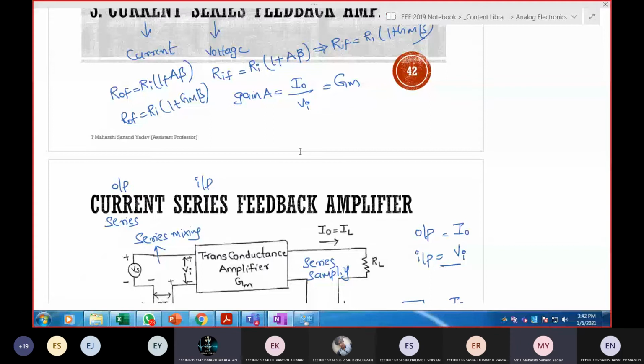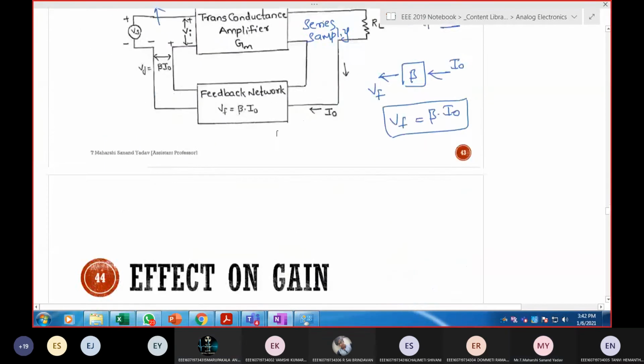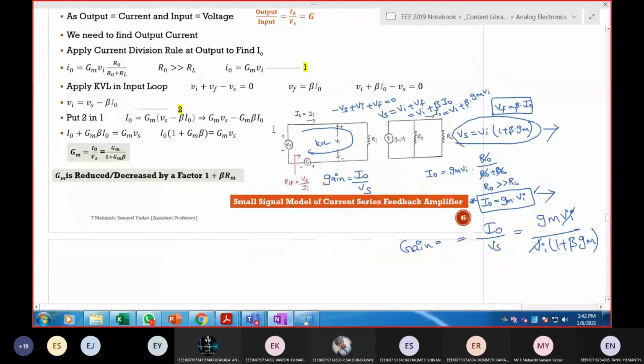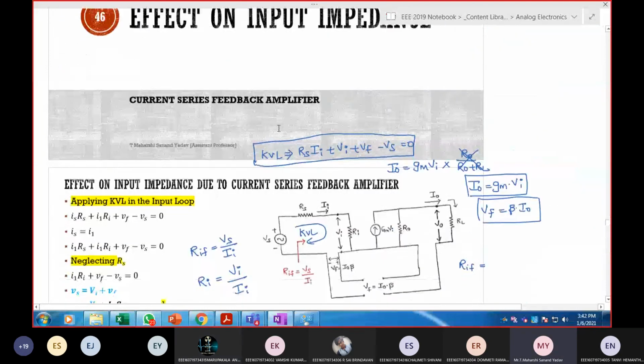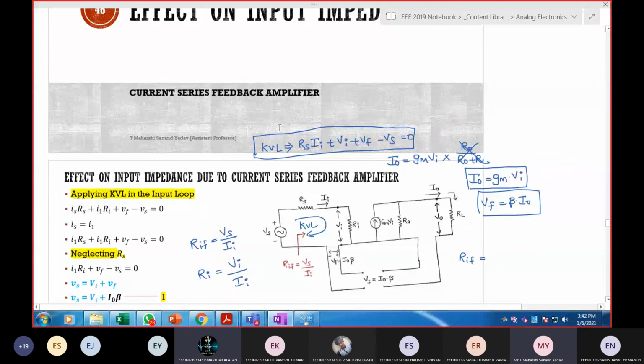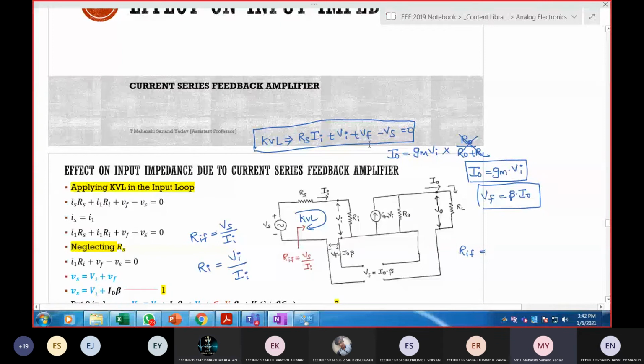Should I write it as VI by II or VS by II to calculate RIF? VS by II. So what's the answer for input impedance for current series feedback?